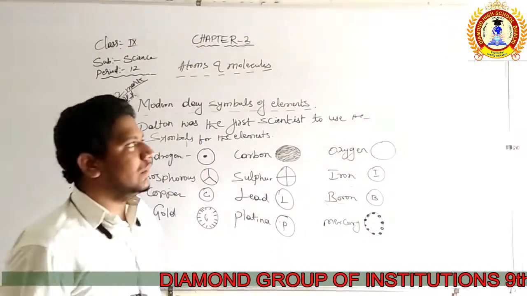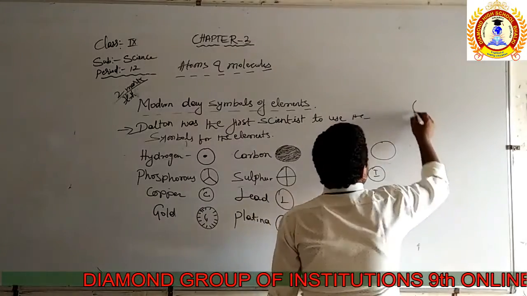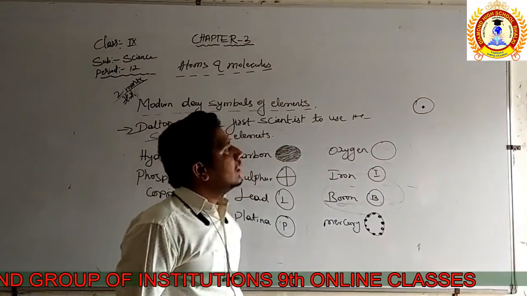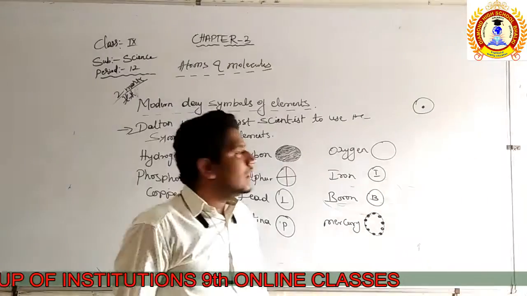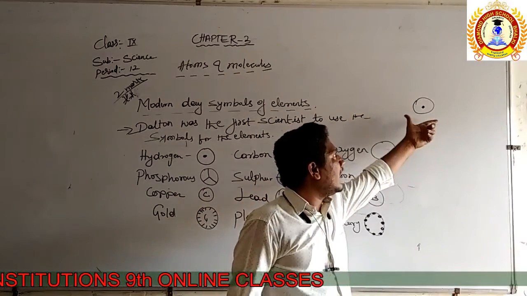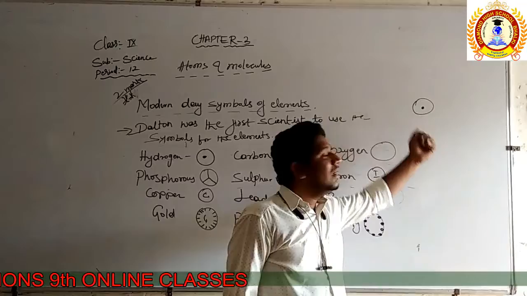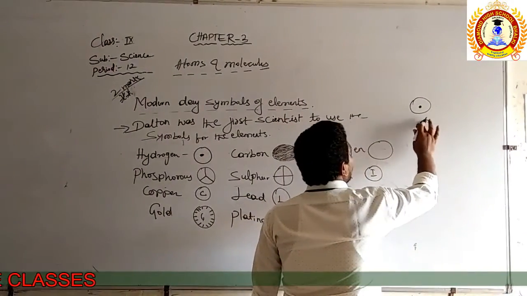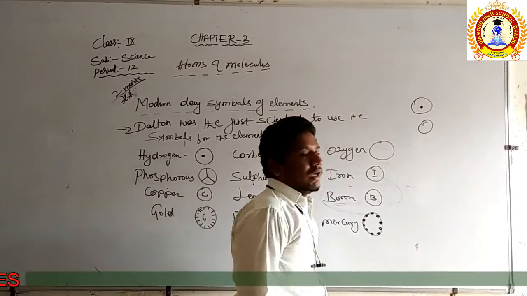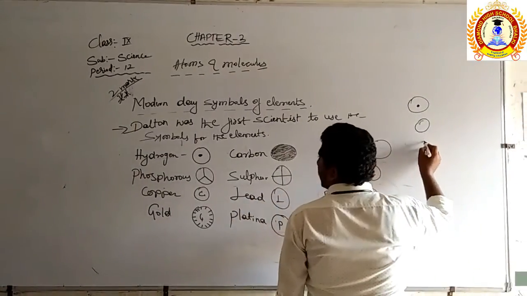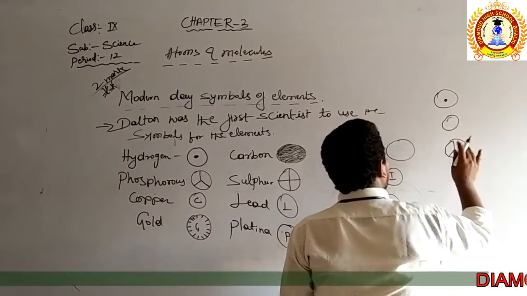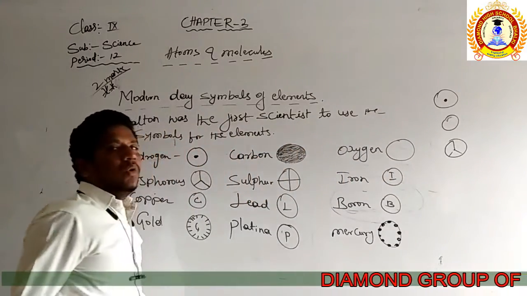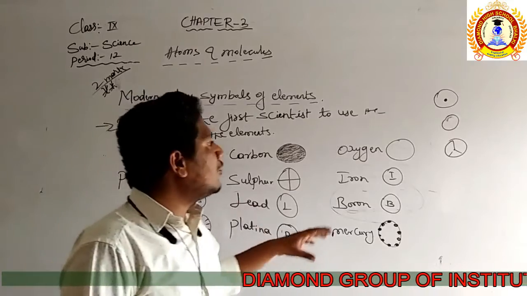So in the olden days, if they wanted to represent hydrogen, they would not write hydrogen fully. They would simply take the symbol, a circle with a dot inside, and read it as hydrogen. No need to write the name. If you write the symbol, they understand that it is hydrogen. If you want to write oxygen, you write directly like this and they understand it is oxygen. If you want to write phosphorus, you write in this form, and they say it is phosphorus. No need to write the names of the elements; we can use only the symbols.